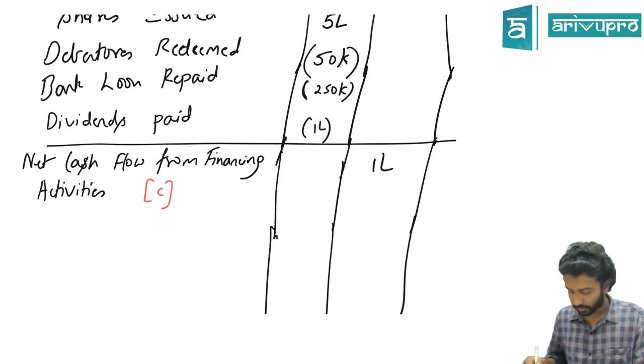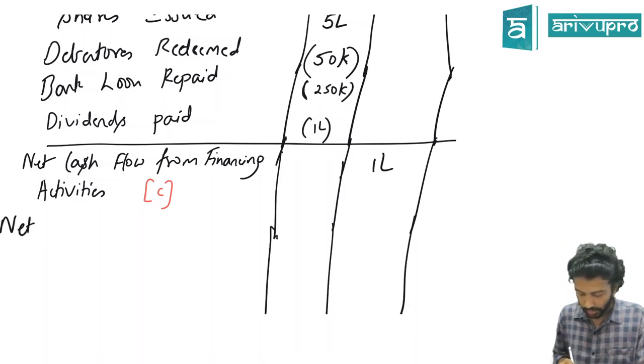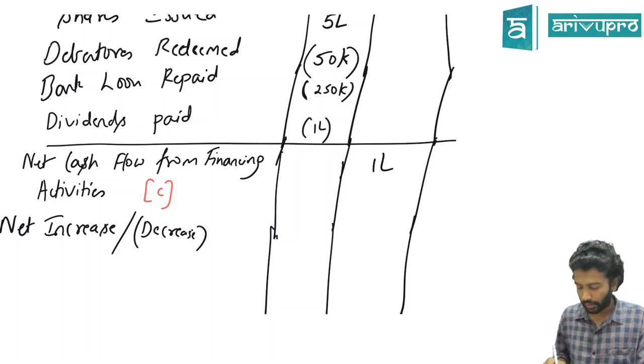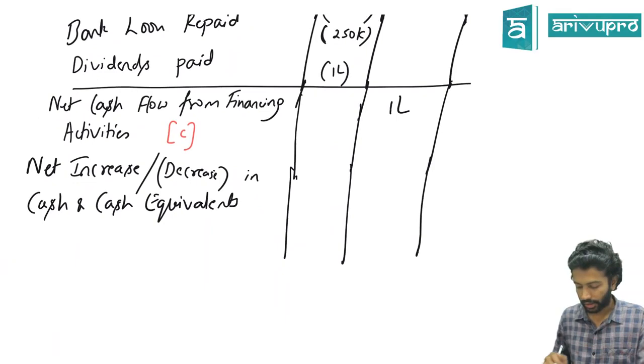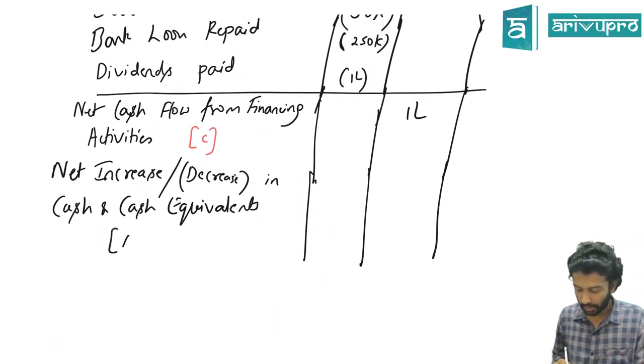Next, net increase slash decrease in cash and cash equivalents, which is given by A plus B plus C, not minus.